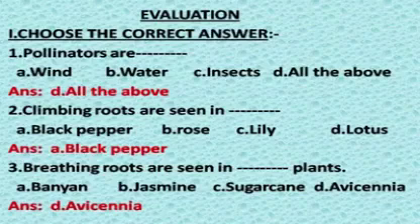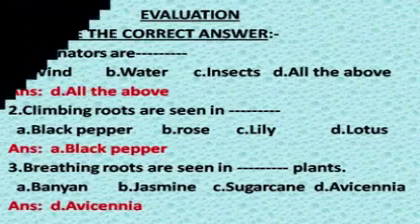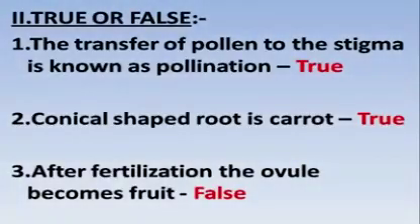Third question, breathing roots are seen in dash plants. The options are A. Banyan, B. Jasmine, C. Sugarcane, D. Avicennia. The answer is D. Avicennia. The second Roman letter is true or false.